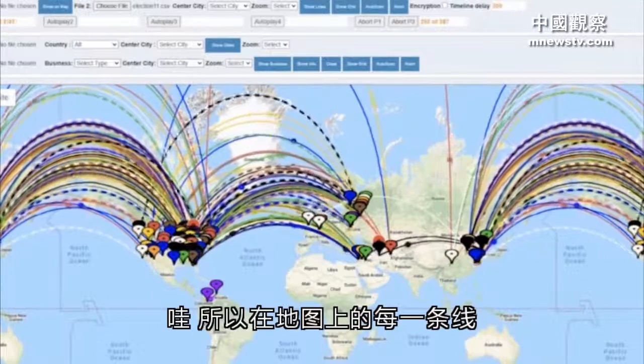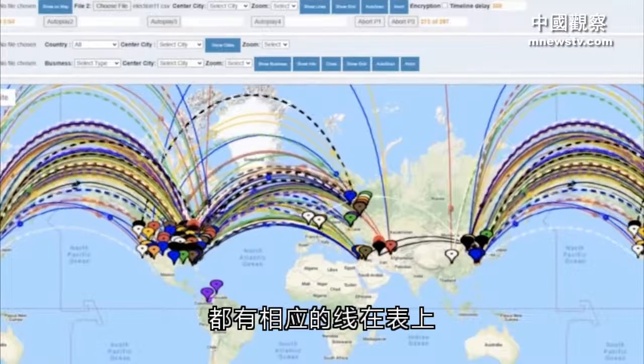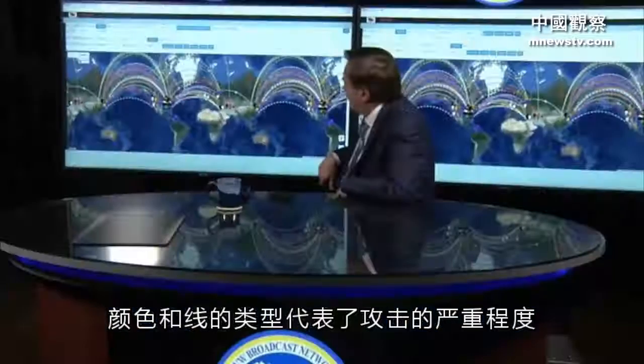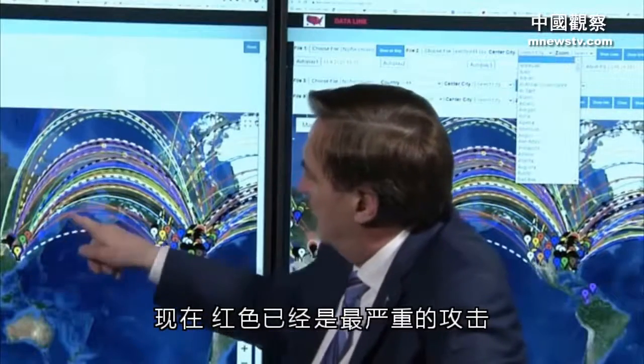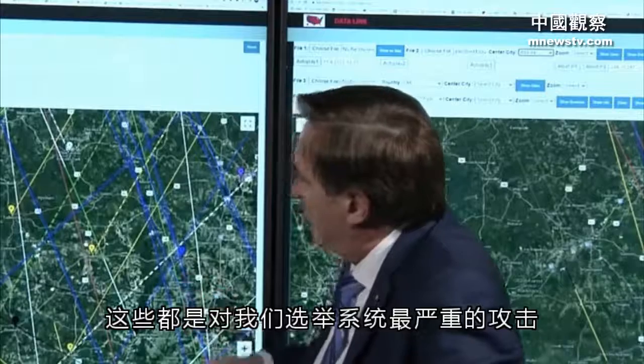Wow. So every line on the map, there's a corresponding line on the sheet. And the color and the line types represent the severity of the attack. Now, red has been the most severe attacks. Those lines are all coming out of China. Those are the most severe attacks on our election system.